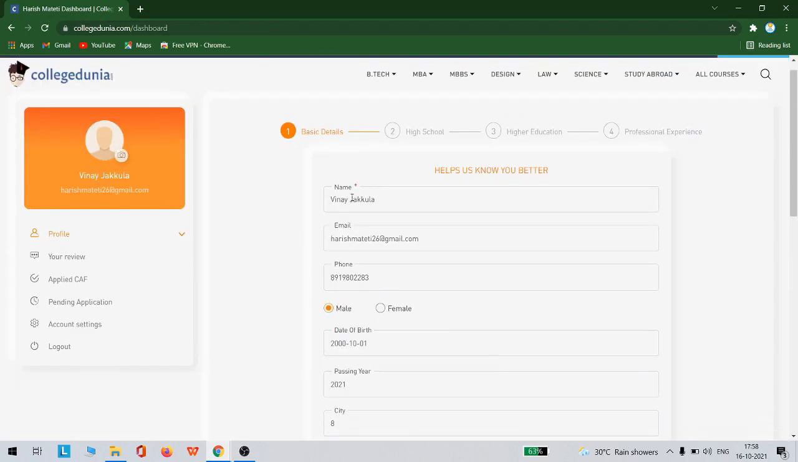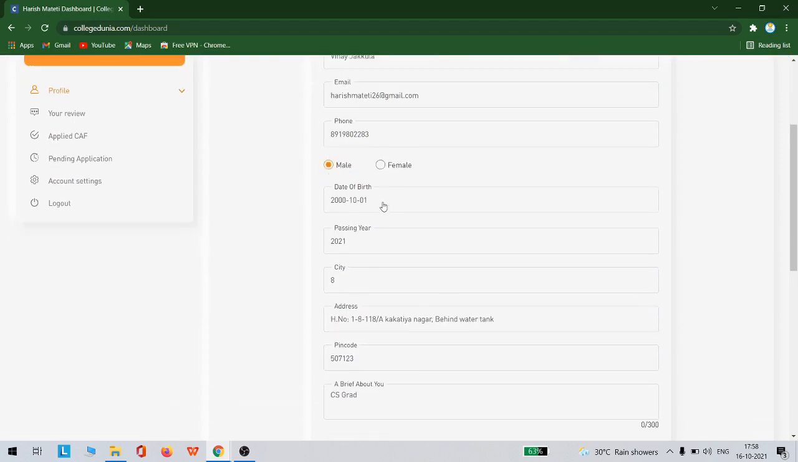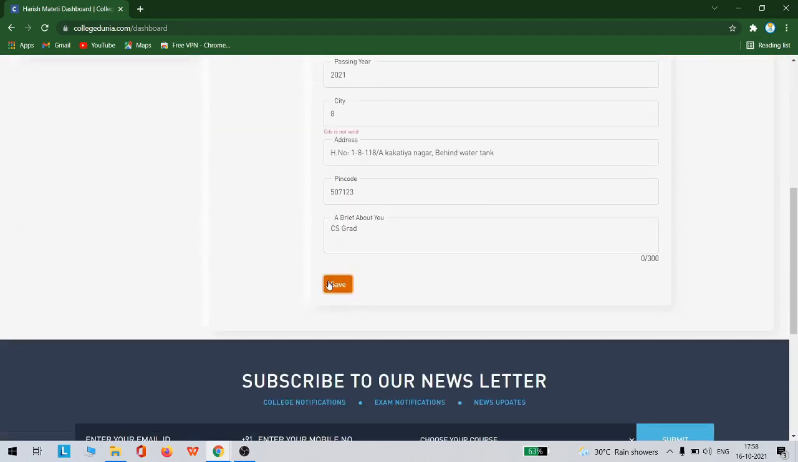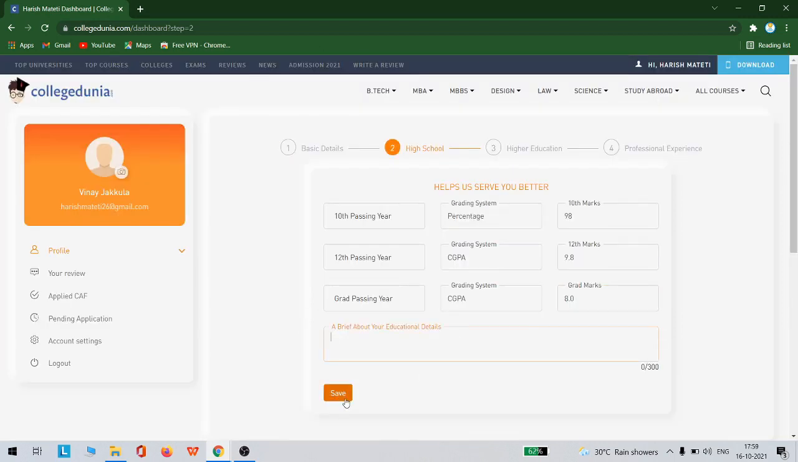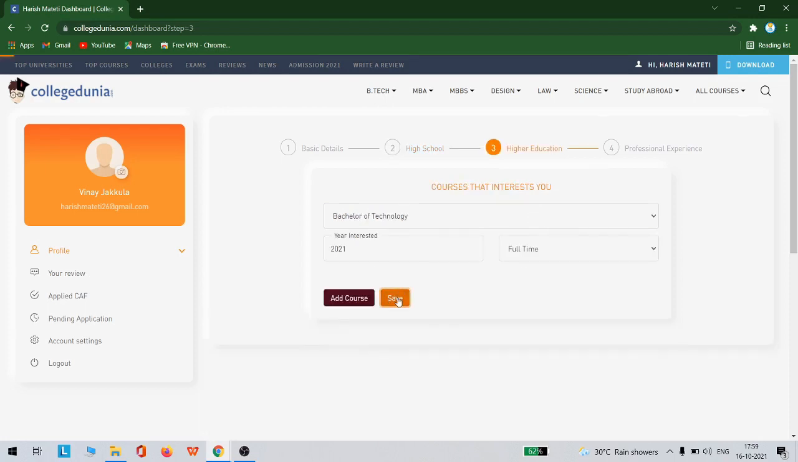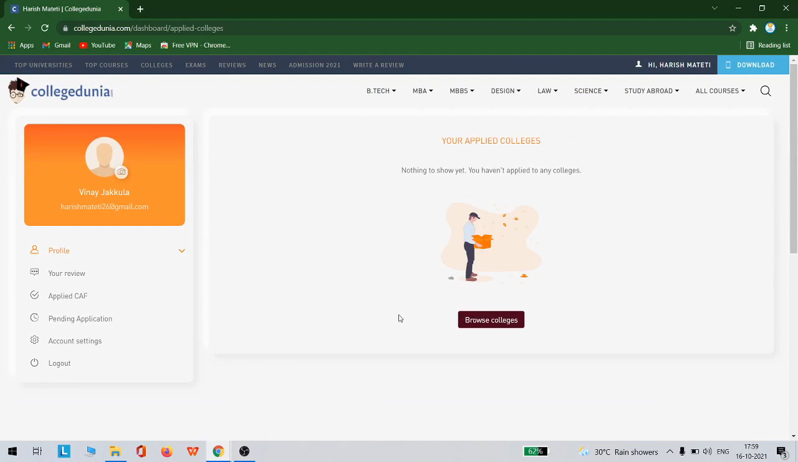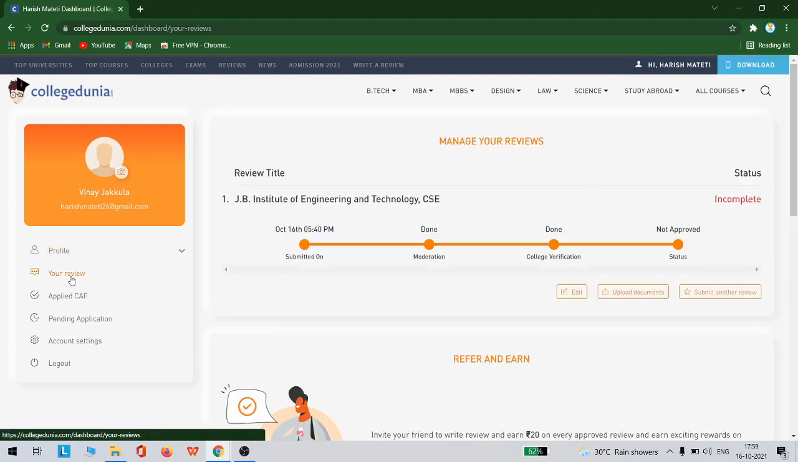So you will see here your name, email ID, phone number, and then you can click save. City is not address. Sorry, here it got changed to 8, so change it to some other city name, and then click save. You can again click save. Then you can go to this review. So this is your review. You have completed this. They will review your review and then get back to you.